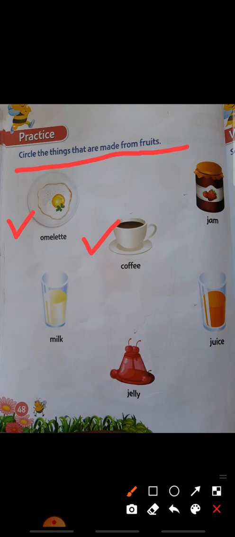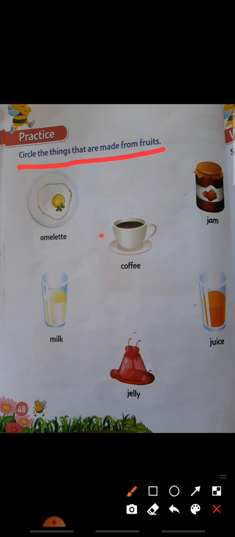So in these pictures, which are made from fruits, that you have to circle. Now tell me, is omelette made from fruits? No. So this is not made from fruits. Next, coffee. Is coffee made from fruits?